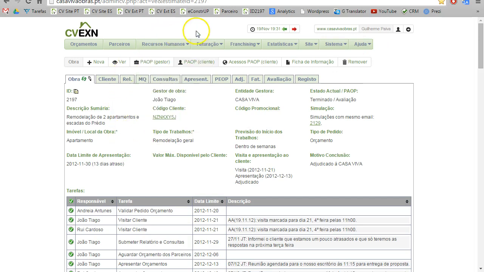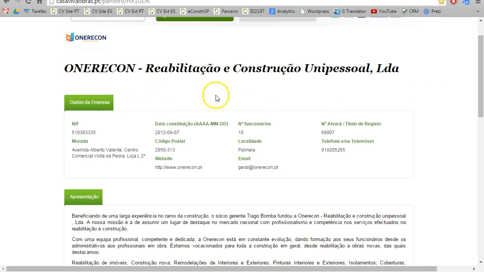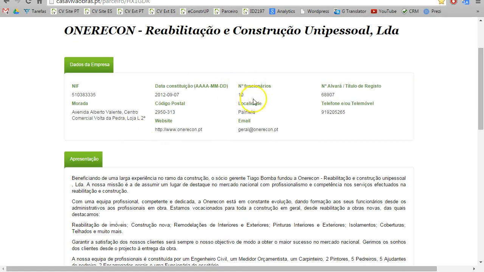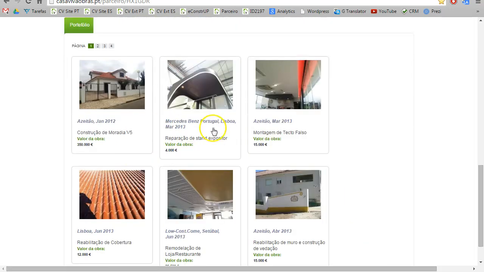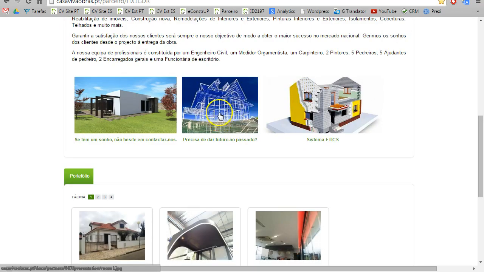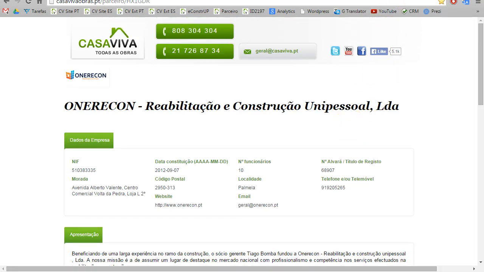Another very important thing is that the client can also see a portfolio from the companies that work with us. So I'm going to show you a portfolio from a company. We have this one. He can see the name, number of employees, when they started, all their certification numbers, the presentation, and their portfolio. And even some evaluations, and also the legally required documents that every company must have.